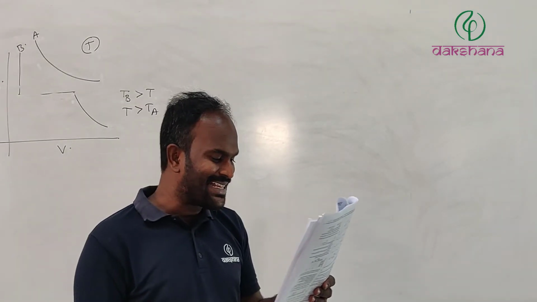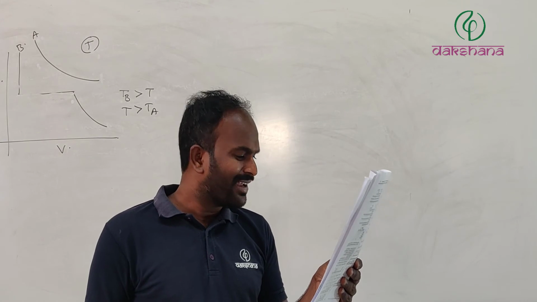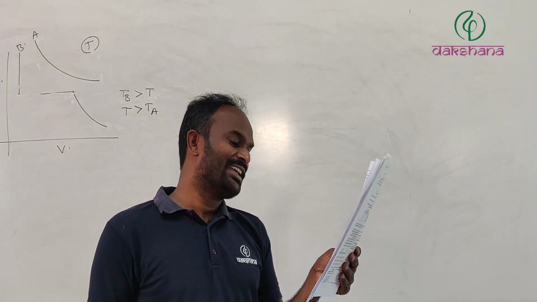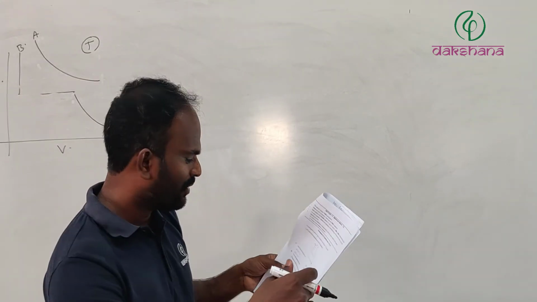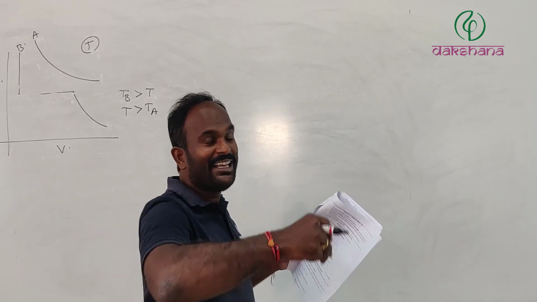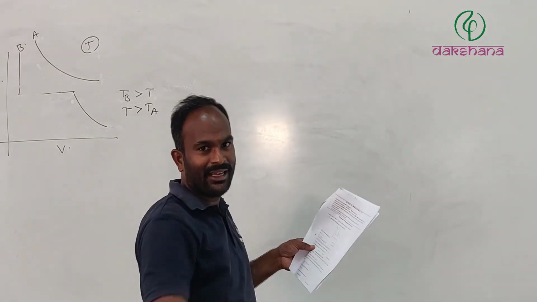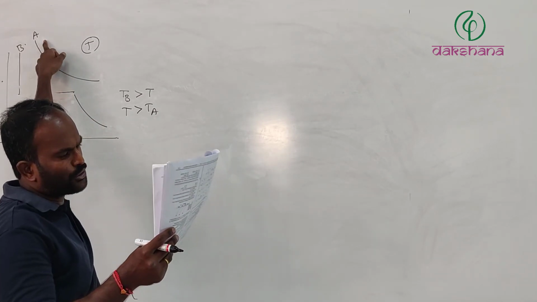Statement 3. Gas A will show the same pressure versus volume curve as that of B if T is greater than TA. No. What is the B? B is liquefying. If T is greater than TA, definitely it is going to be similar in shape to this rectangular hyperbola. This is not true.